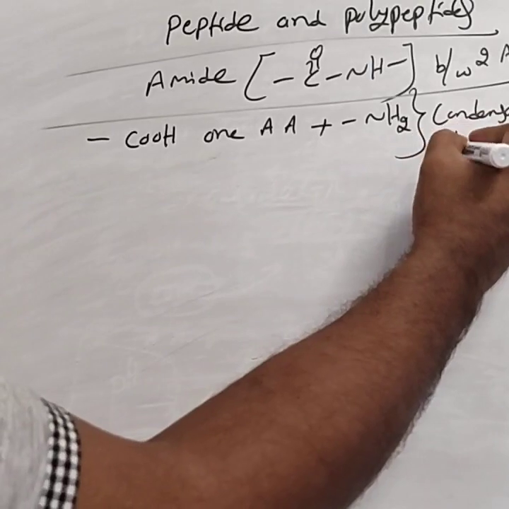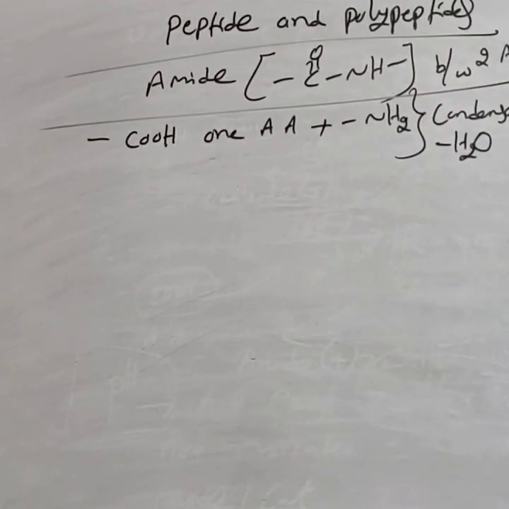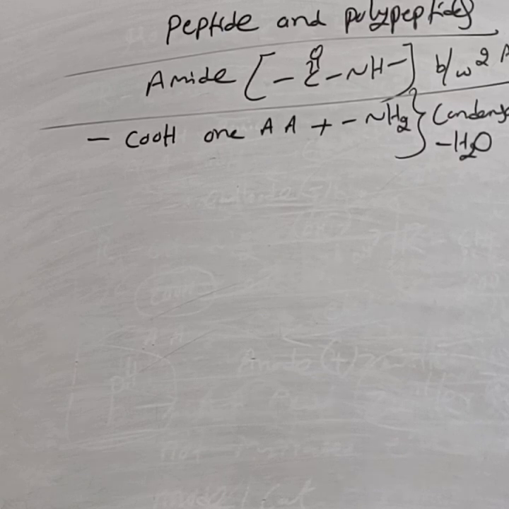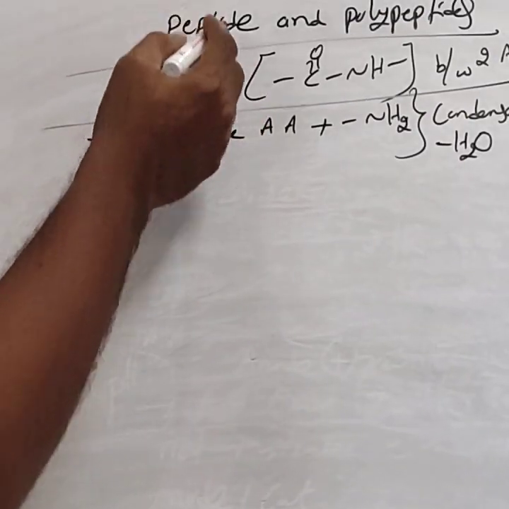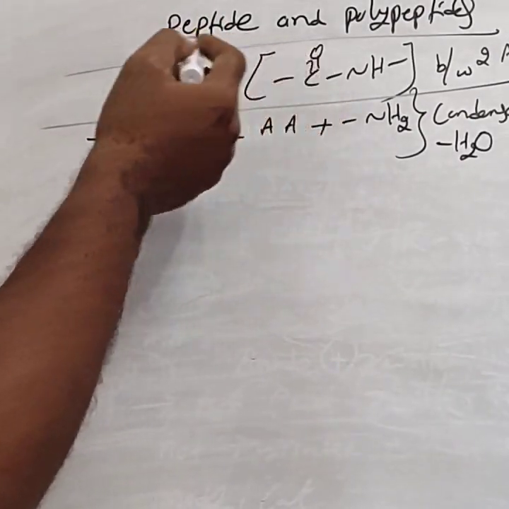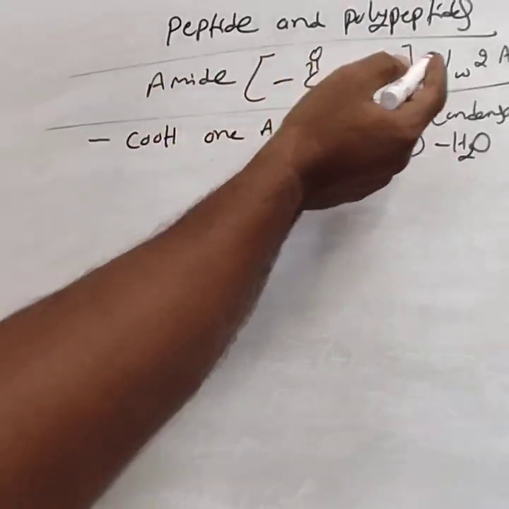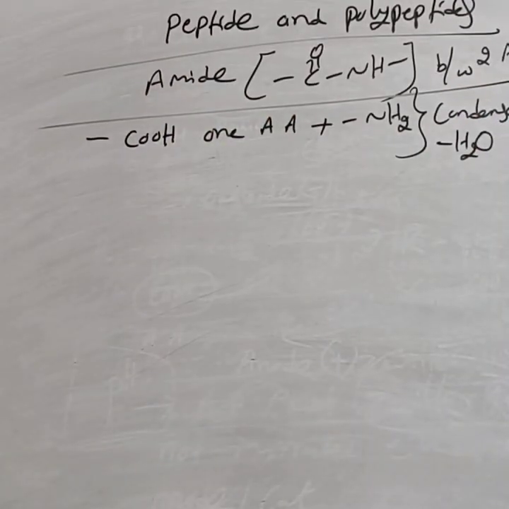Condensation means removal of water takes place. This forms the peptide bond, that is, the amide linkage. Such an amide linkage existing between two amino acids is called a peptide.